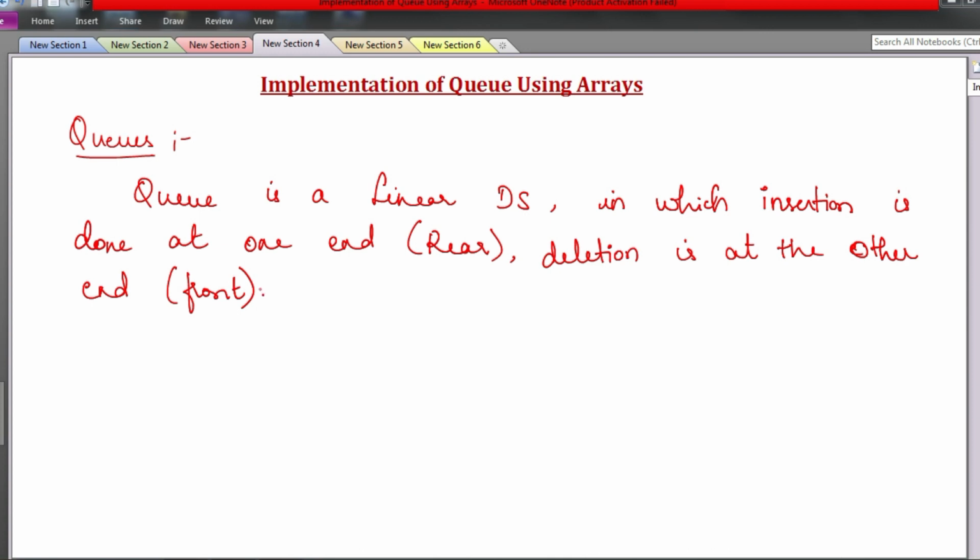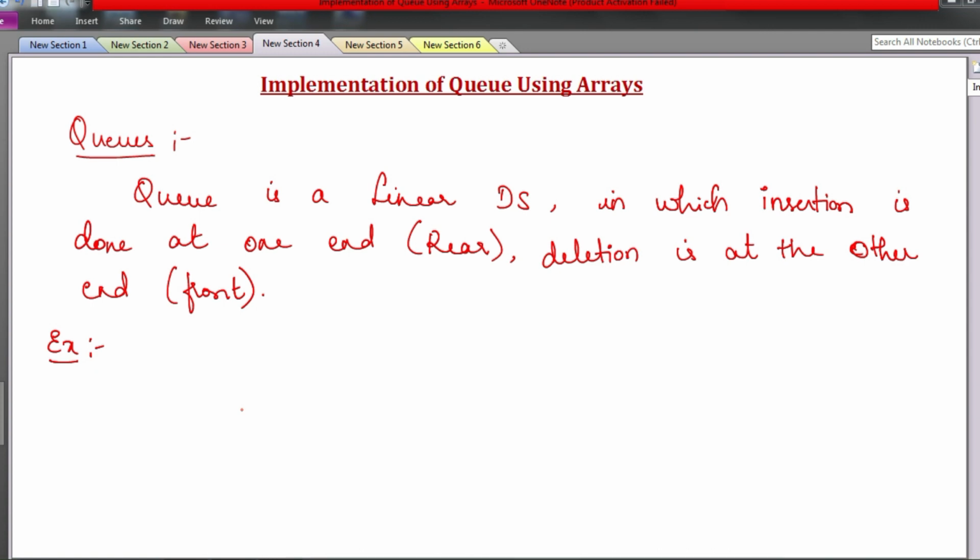Now, in a stack, we had only one open end, called the top of the stack, for which we had an integer variable. Here, since there are two open ends, one for insertion and one for deletion, we need two index variables in order to keep track of the elements present in the queue. An example for this is in real time itself. You have seen a lot of examples. You have a lot of counters, some ticketing process, booking process, a lot of things where a queue system is maintained.